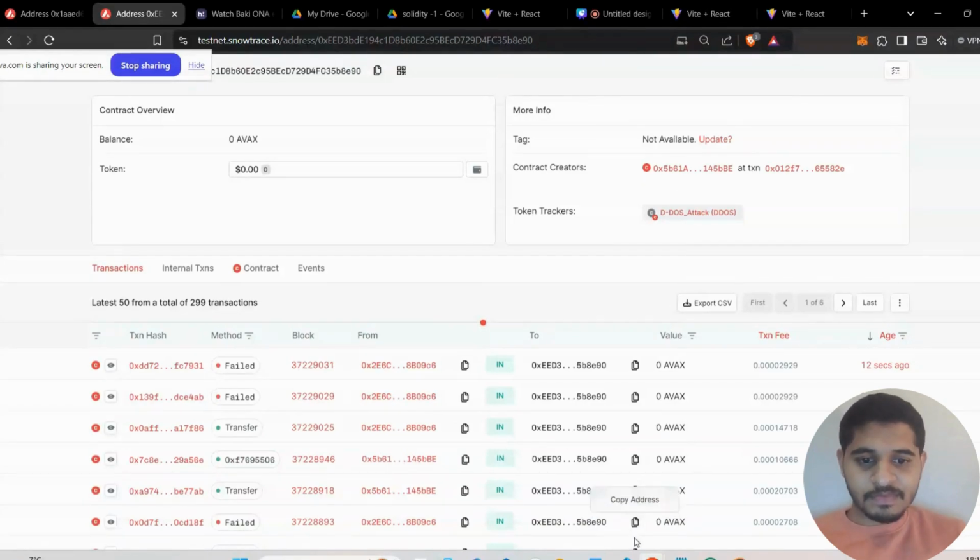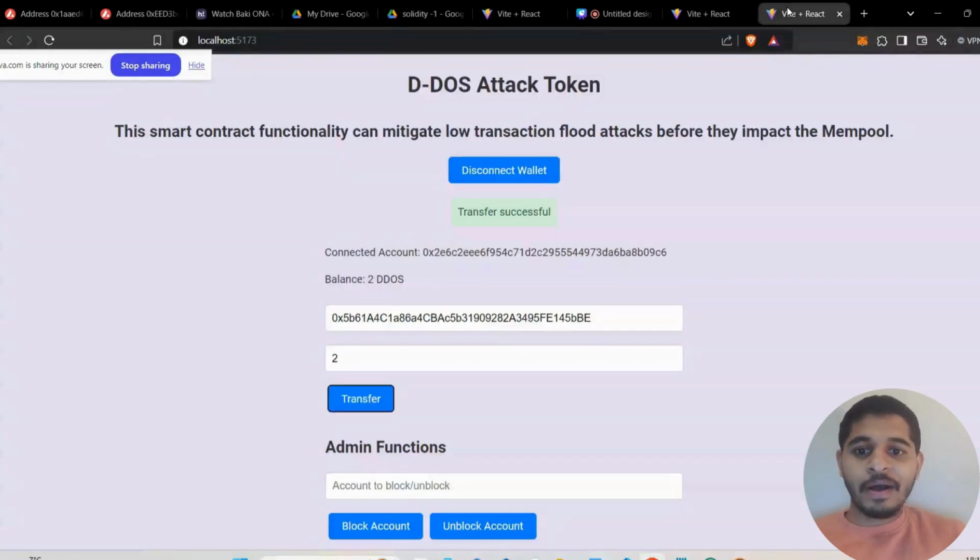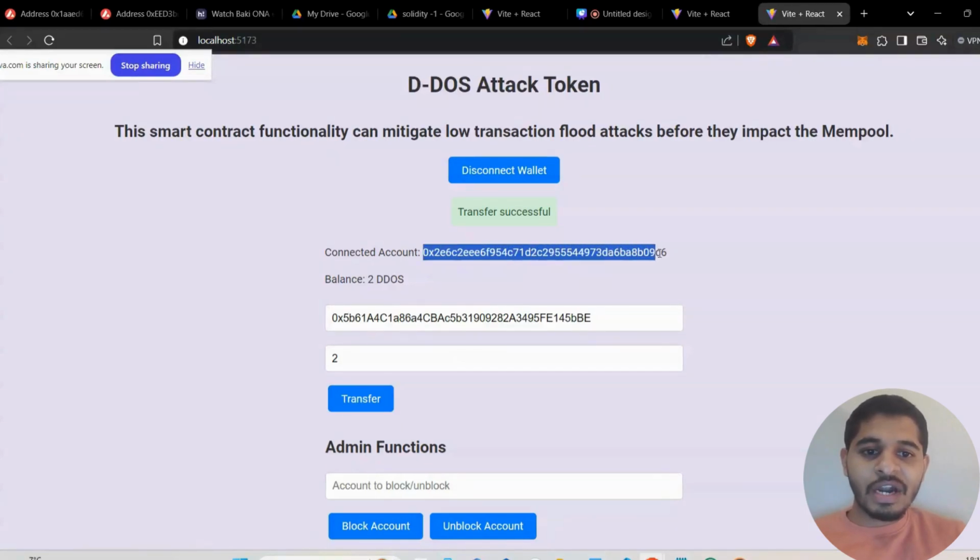I made this Solidity code where the owner of the dApp has the ability to block the attack where the transactions are happening. For example, this account is making the attack. The owner has the admin power to block this account, so that any transactions from this attack cannot be processed.